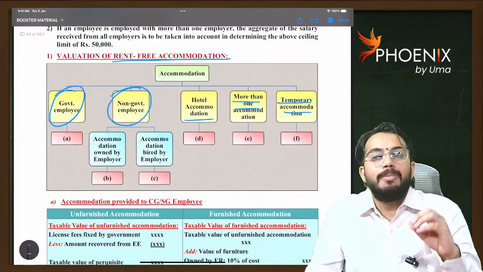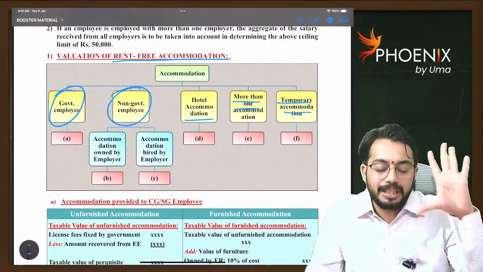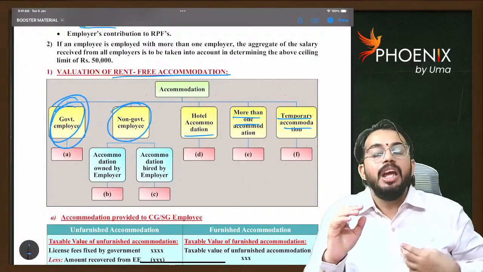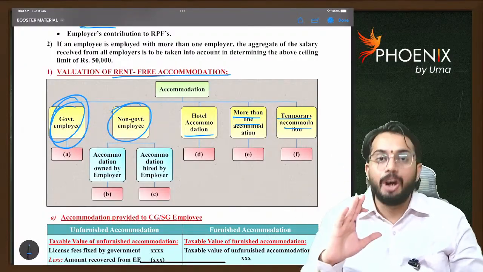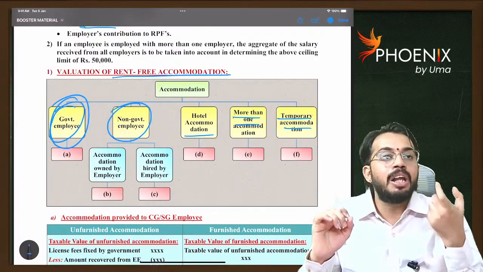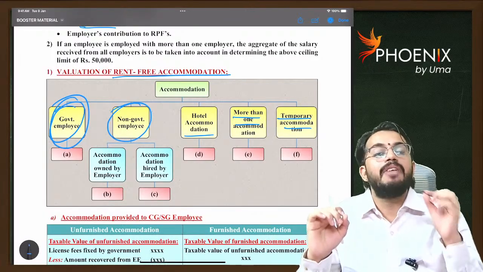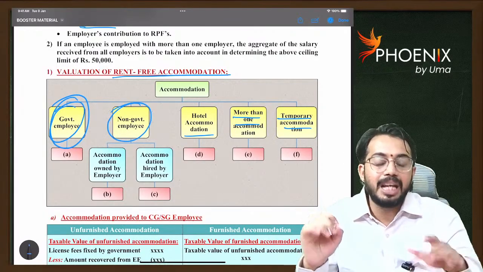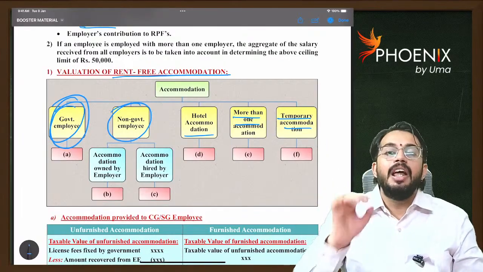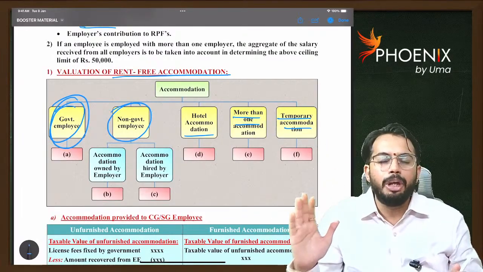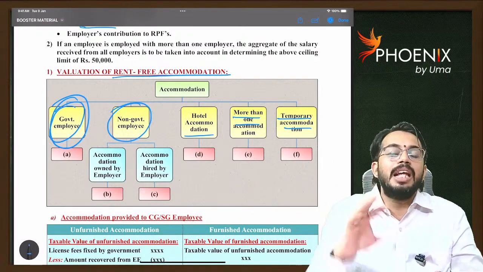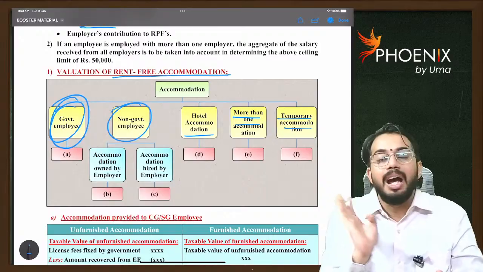So rent-free accommodation we will discuss in 5 steps. Step 1, rent-free accommodation received by a government employee. If any rent-free accommodation is received by a government employee, then the government will fix the benefit, whatever the license fees fixed by the government is there, that is the taxable value to the employee. So in the examination, for rent-free accommodation for a government employee, you need not think much. License fees will be given in the question. Whatever the license fees given, that is taxable to the employee.